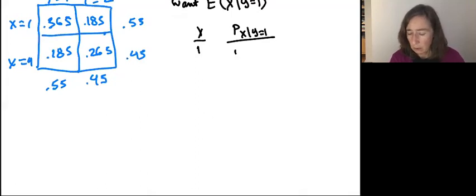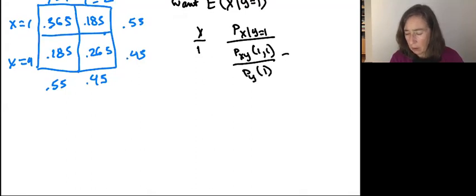It's going to be equal to the joint probability that X equals 1 and Y equals 1 divided by just the marginal probability that Y equals 1. I can just take those numbers right from my crosstabs. The probability that they both equal 1, that's my 0.365.